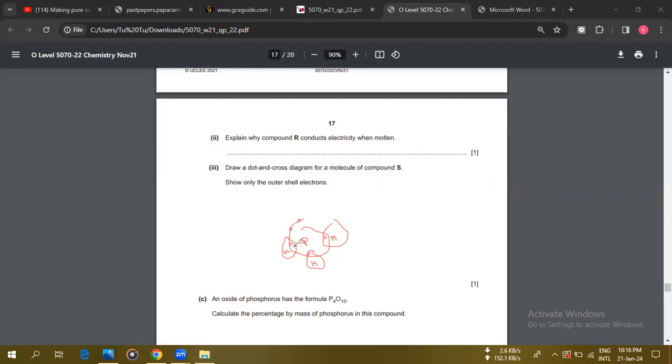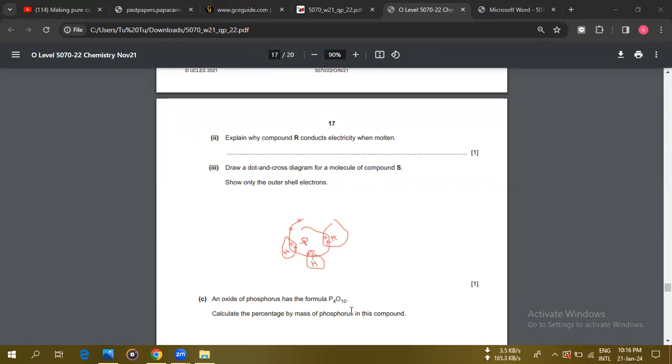and hydrogen each gives 1 electron, right? And 3 bonding pairs. That means 3 bonding pairs and 1 lone pair. That means 2 electrons on the phosphorus remaining on the outside, right? Don't forget this one. You'll forget this point. Sometimes you can put extras also. That's the thing.